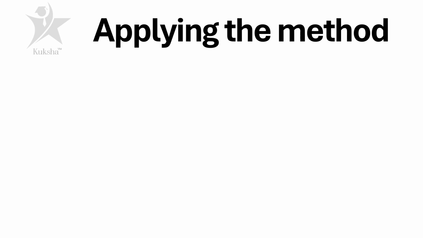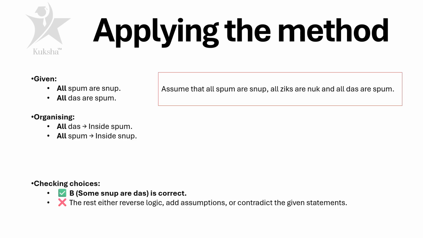So, having said that, let's apply these methods to this particular question finally to derive the answer. The statement given is: assume that all spum are snup, all ziks are nuck, and all dash are spum. So the given information is all spum are snup. Look at the keyword in bold, all dash are spum.